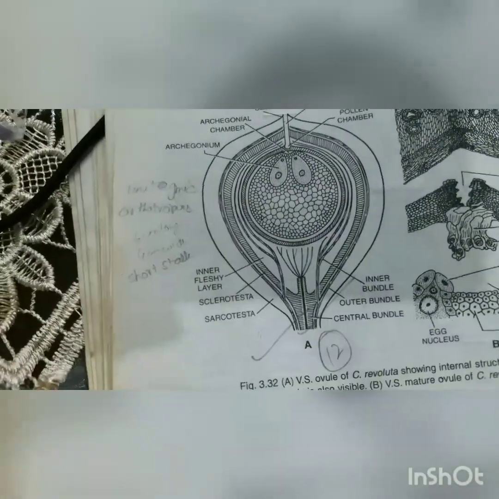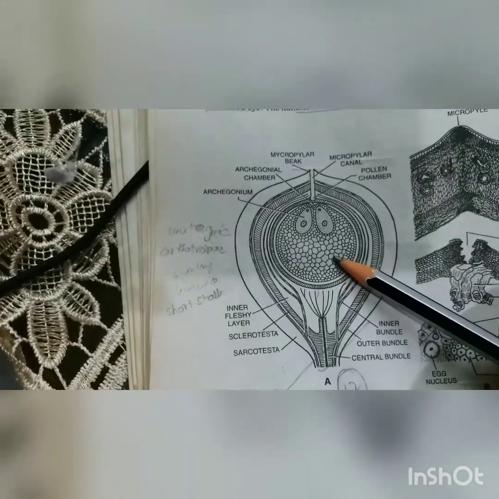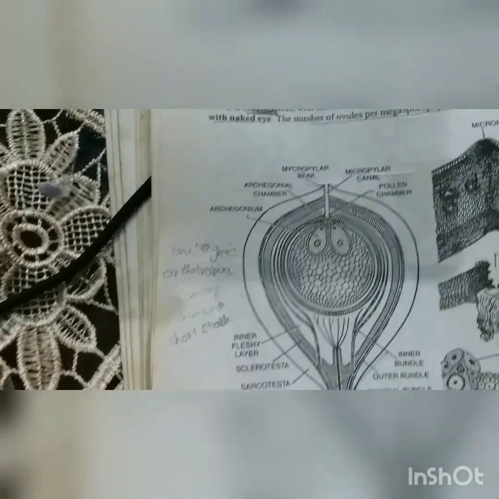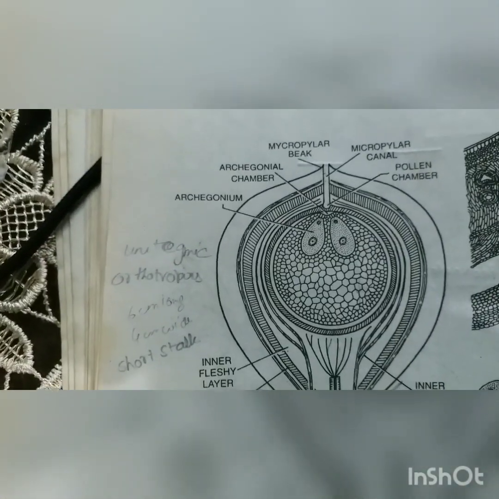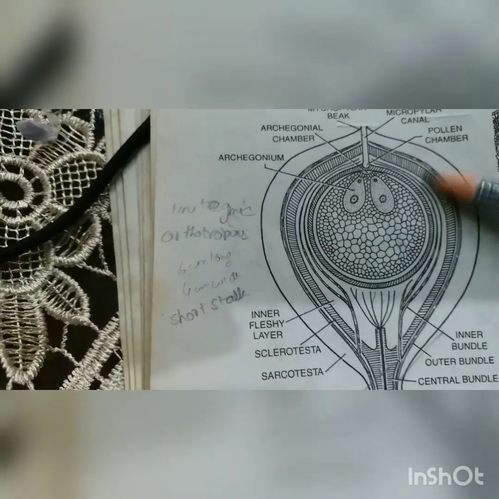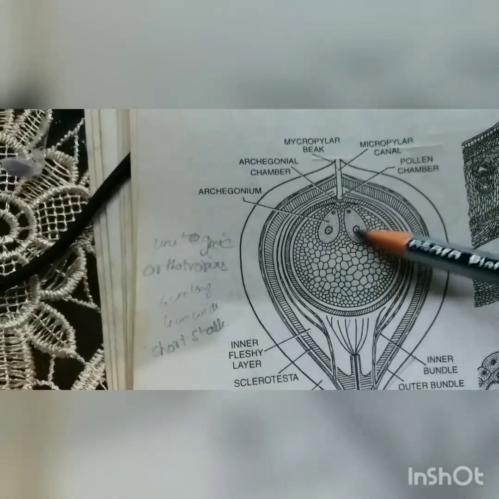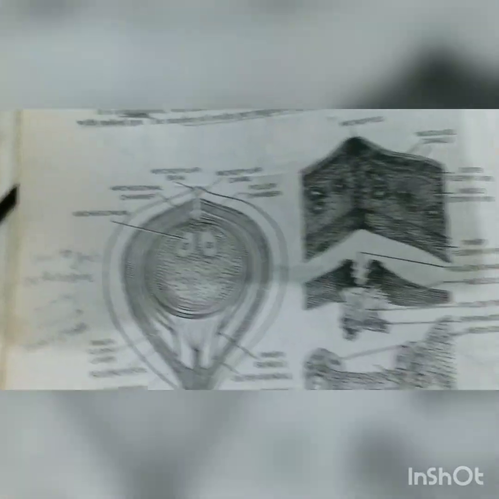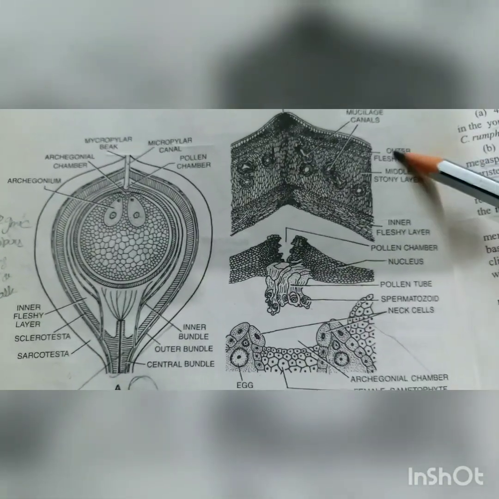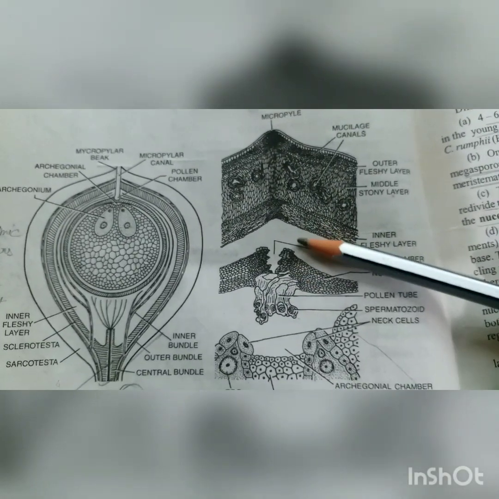Then we have this nucellus, and it projects into the micropylar chamber, and the disintegration of these cells results in the formation of this pollen chamber, and these are the archegonia, right? So when we see this structure, this is very easy: outer fleshy, middle stony, inner fleshy, and this is the pollen chamber.